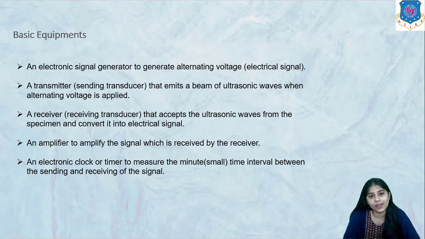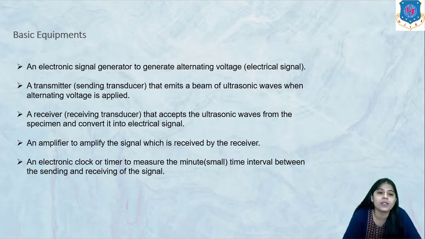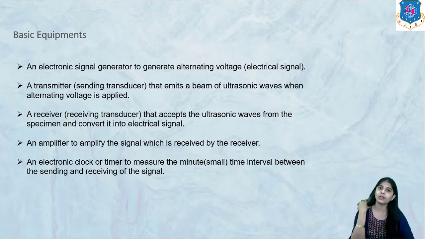Then the receiving transducer accepts the ultrasonic waves from the specimen and converts them into electrical signal. Then an amplifier is used to amplify the signal received by the receiver, and an electronic clock or timer to measure the minute time interval between the sent and reflected ultrasonic waves, or sending and receiving of the signal.